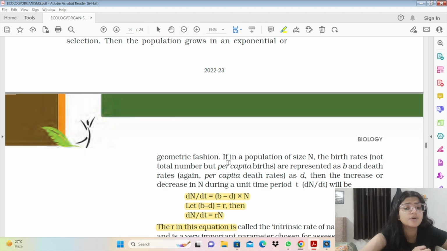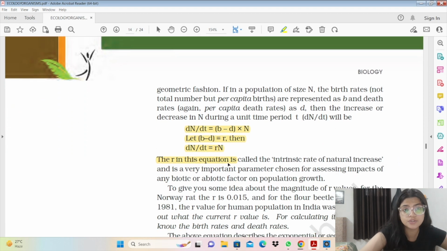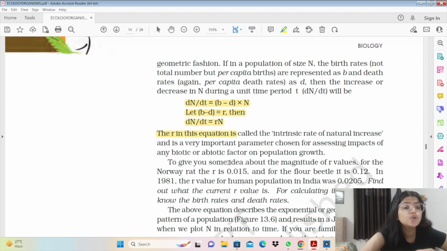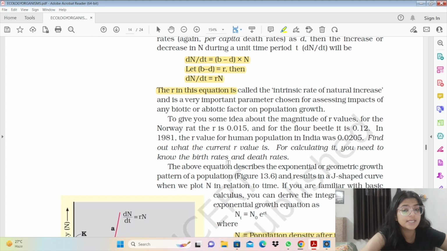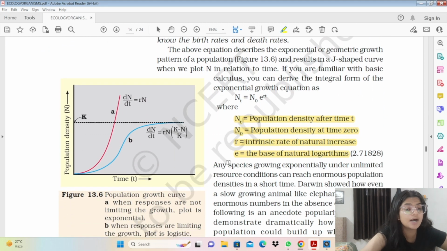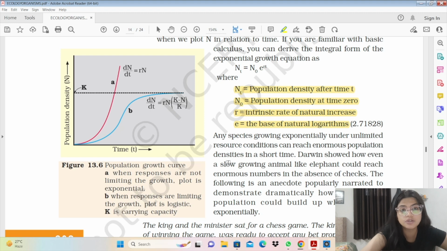The next type of growth model is logistic growth. Logistic growth talks about the more realistic situation in a natural habitat. No population of any species in nature has unlimited resources to permit exponential growth. So this one talks about the realistic growth model. If an area has unlimited resources, a species will increase a great deal, but if resources are not unlimited, it will not reach its maximum potential and will level off at a certain point.